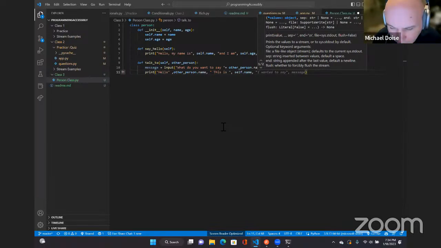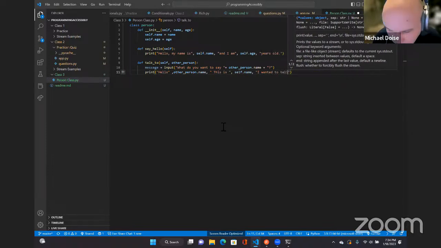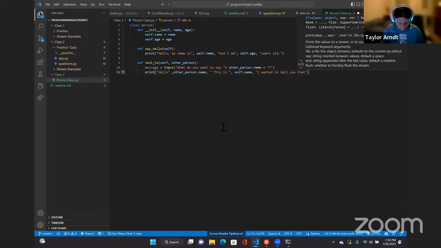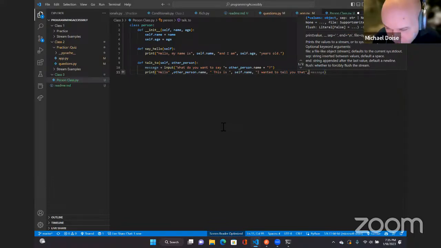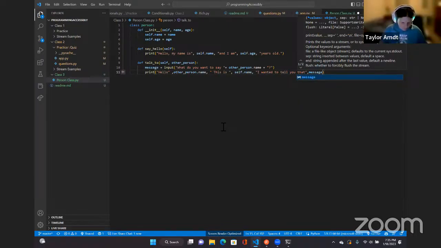Let me see what I got. Space. I wanted to tell you that. I want to tell you that, space, double quote, quote, right parenthesis. Okay. I have the quote. Comma, space, message, comma, message. Right parenthesis.